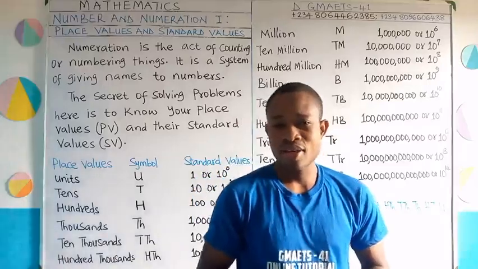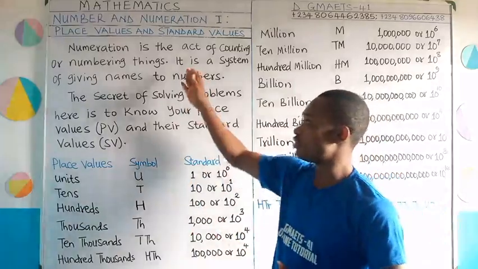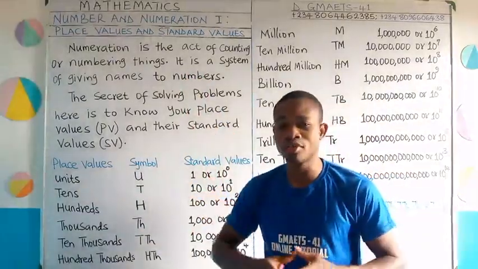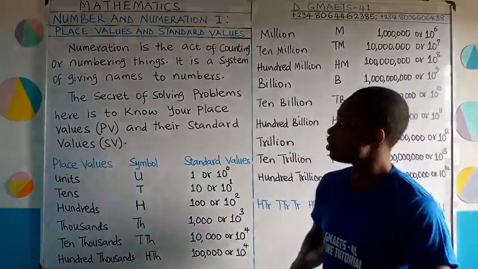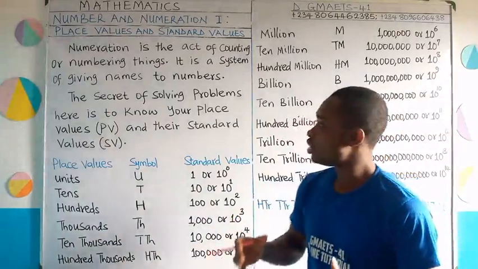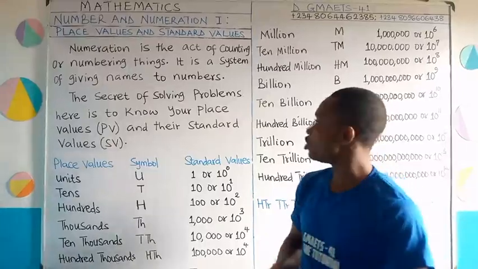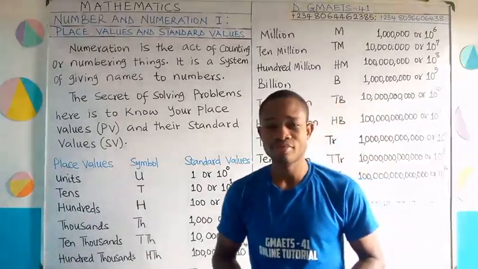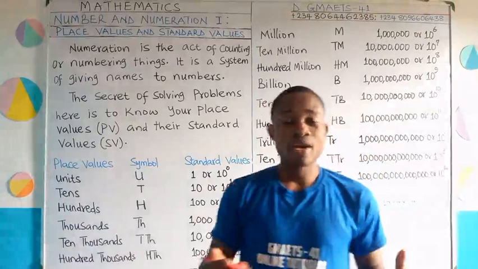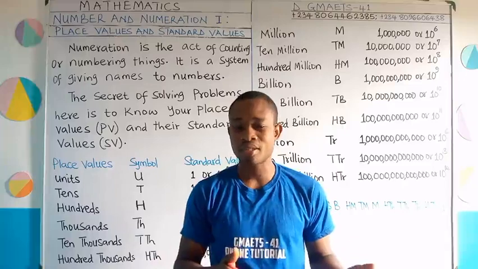One may ask, what is this numeration all about? On the board here, I have a brief explanation of what numeration is. It is simply the act of counting. Numeration is a system of giving names to numbers. We count almost every day. We want to go buy something, talk about money, it's number.